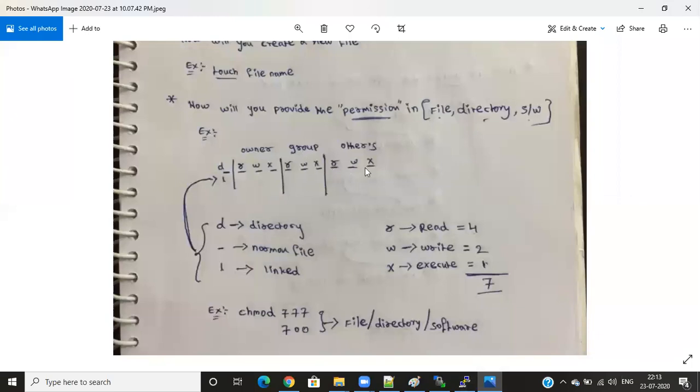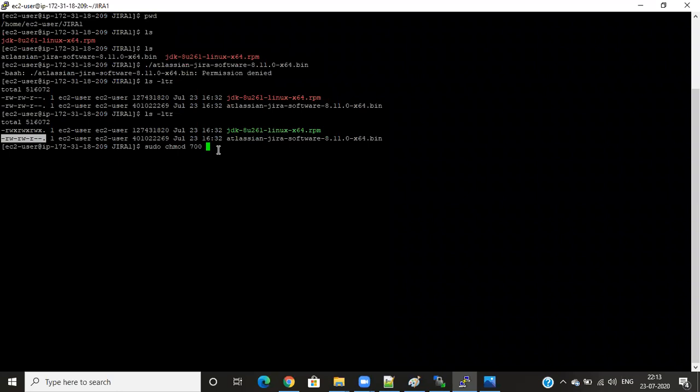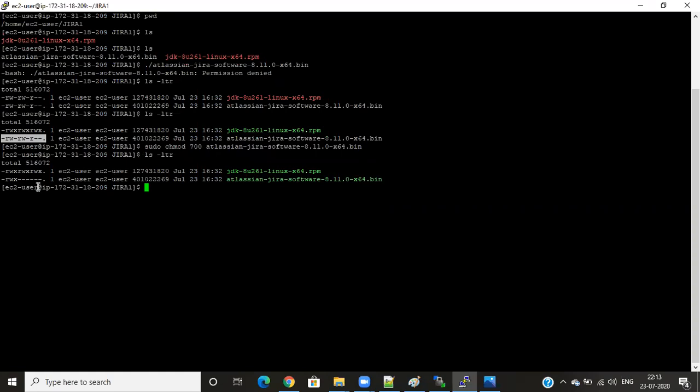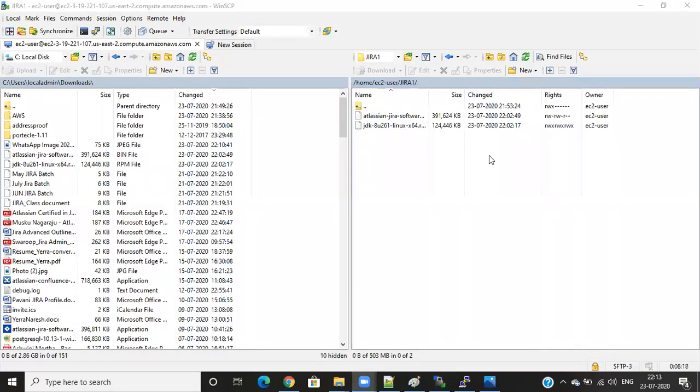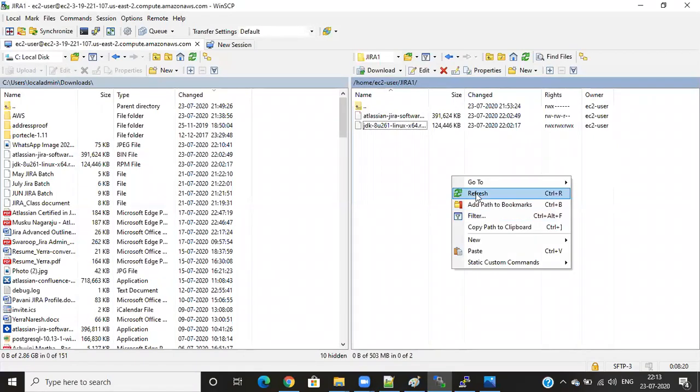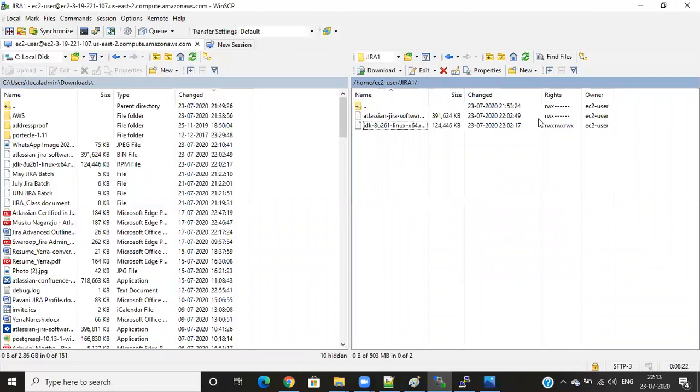When I enter 000, they will not get any permissions. Okay, see here I will enter 777. I'll enter, now if I enter ls -ltr, so we just write the arrow symbol. See, read, write, execute permission is coming for the owner person. Okay, so if I see the same place here, refresh, see read, write, execute permission is coming, remaining all 0.